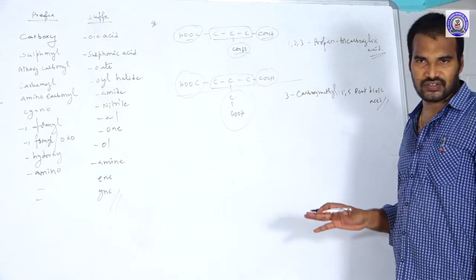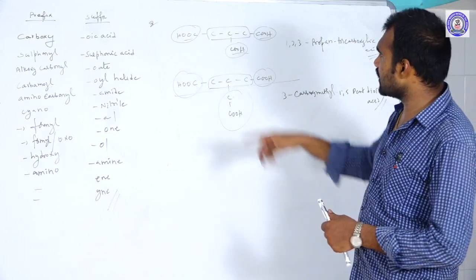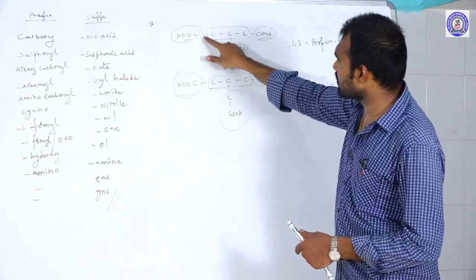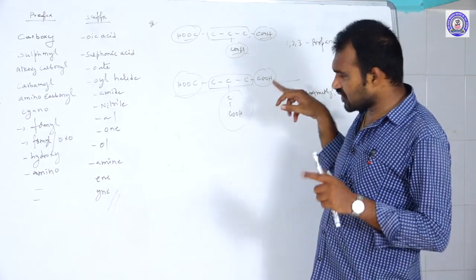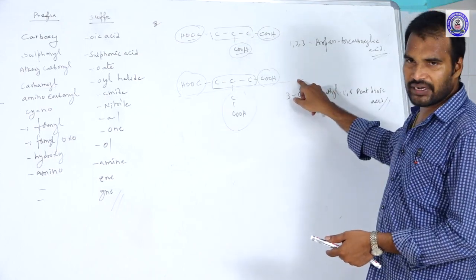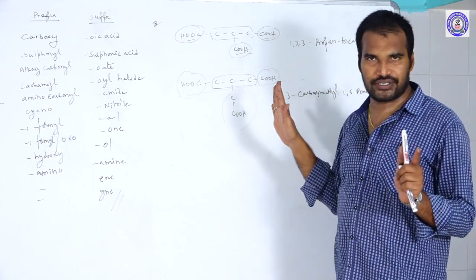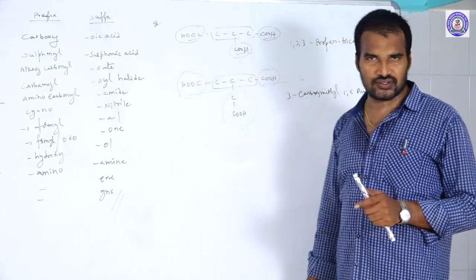So, understood the difference? If all of them are attached directly to the parent chain, you consider only this as the parent chain, and the name remains tricarboxylic acid. If at least one of them is not directly attached, then you consider this whole thing as the parent chain and this one as a substituent. So this is the difference between these compounds and the others.